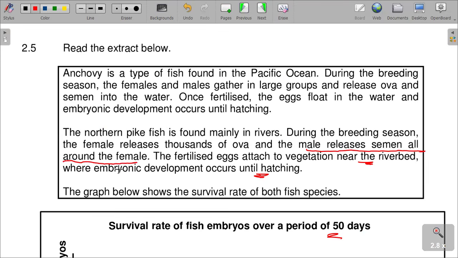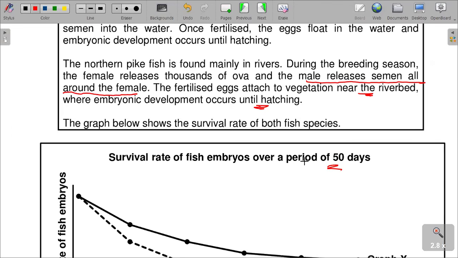That is one way in which the chance of fertilization is improved. And then a large number of gametes are produced. The female releases thousands of ovum.